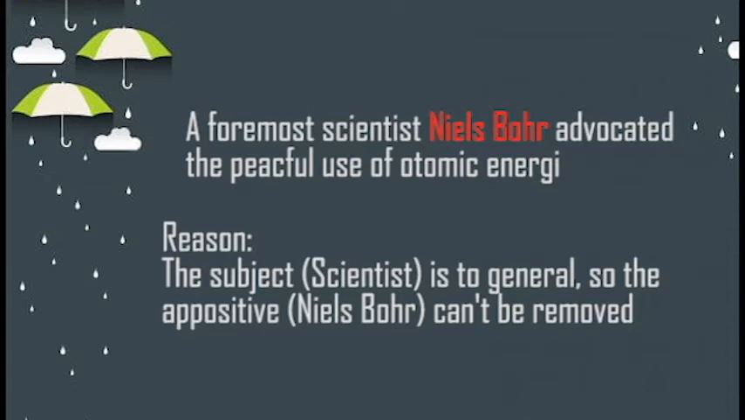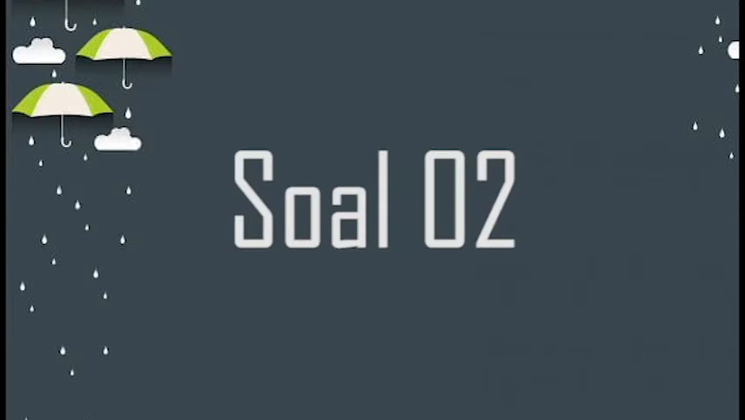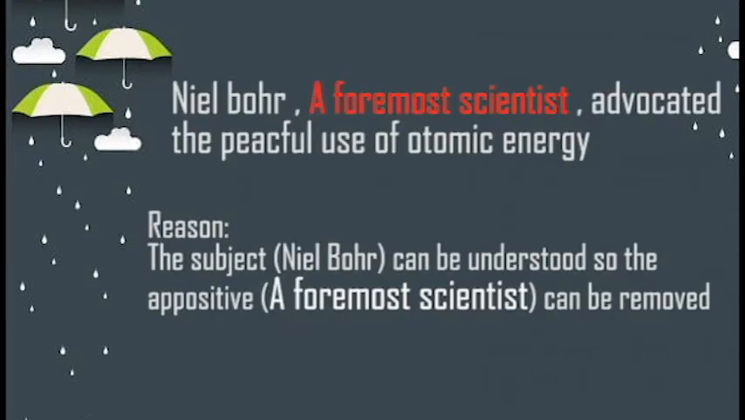There are some other example questions. The first example: a foreign scientist, Niels Bohr, advocated the uses of atomic energy. Reason: the subject, scientist, is too general, so the appositive Niels Bohr cannot be removed. The second example: Niels Bohr, a foreign scientist, advocated the uses of atomic energy. Reason: the subject Niels Bohr can be understood, so the appositive a foreign scientist can be removed.